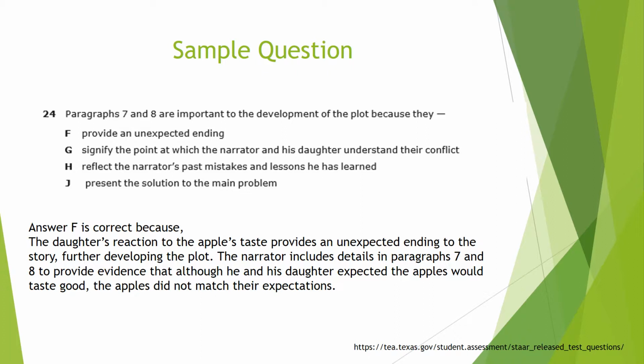Question 24 is giving us paragraphs 7 and 8. It's specifically telling us where to go look for the answer. So if we're able to explain to the students, while they're reading their literary selection, paragraphs 7 and 8, they can go ahead. It's identified here in question 24. Go back to that and review it, and it's important to have textual evidence from there.